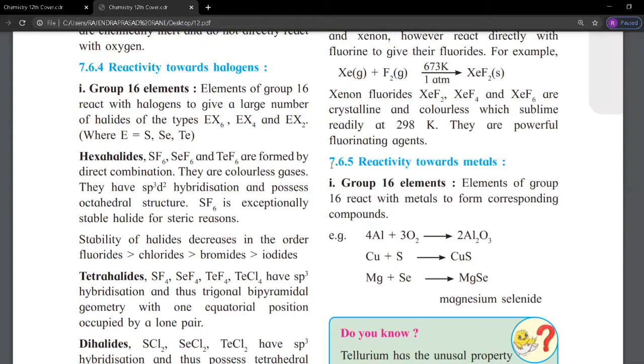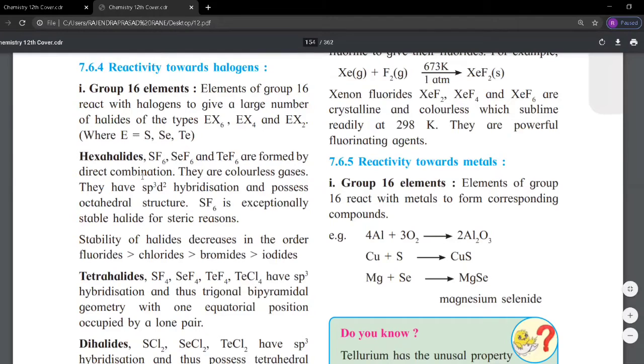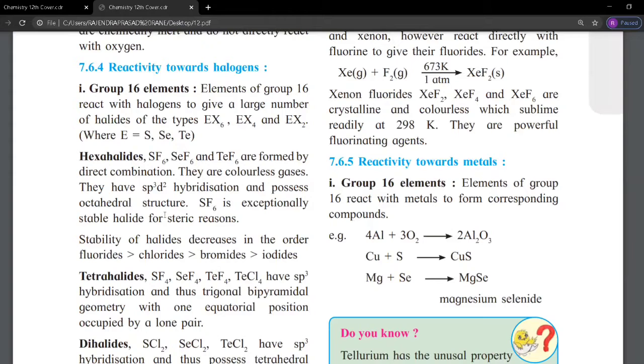The hexahalides SF6, SeF6 and TeF6 are formed by direct combination. They are colorless gases. They have sp3d2 hybridization, due to which they have an octahedral structure. SF6 is an exceptionally stable halide for steric reasons.